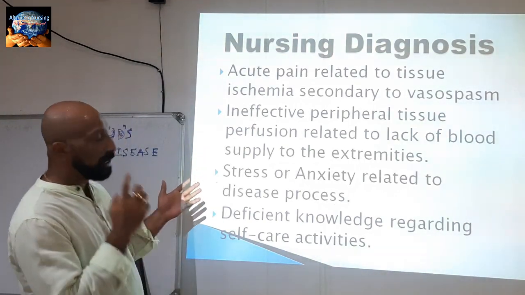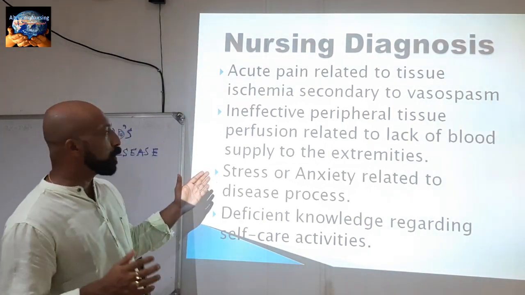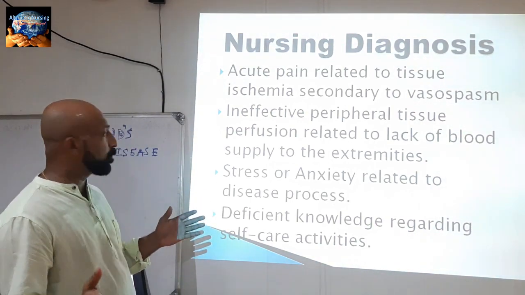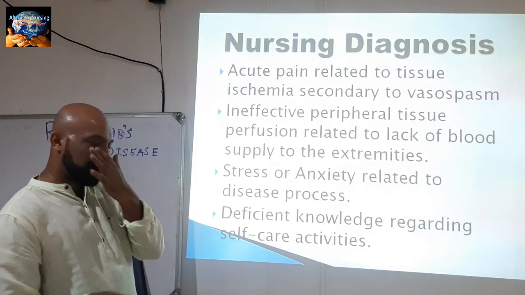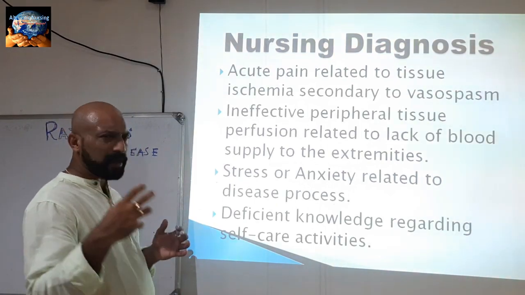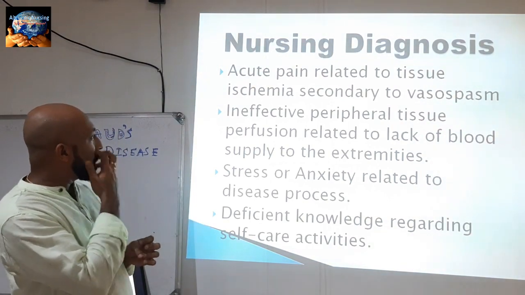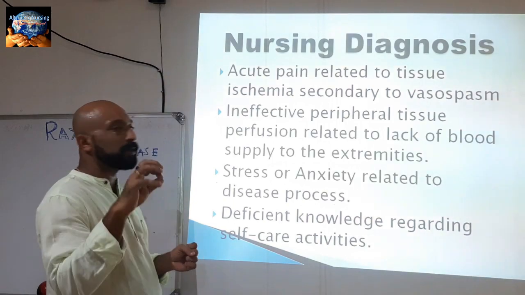The second one is ineffective peripheral tissue perfusion related to lack of blood supply to the extremities, because the peripheral blood supply is very ineffective.